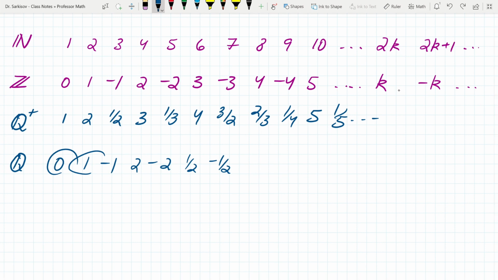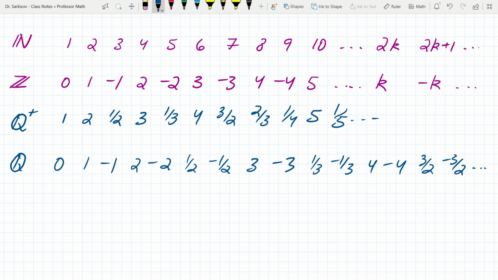And that's the idea. The countability is that it's still that infinity of 1, 2, 3, 4, 5, 6, 7, 8, 9, 10, 11, 12, and so on, the cardinality being that of the natural numbers, aleph null, I believe. So anyway, 1/2, we have the 3 and then negative 3. I'm just doing plus or minus, and then plus or minus 1/3, so 1/3, negative 1/3, and then we can see what would be after that. You can do a 4, negative 4, and a 3/2, negative 3/2, and so on and so forth. That's the idea.